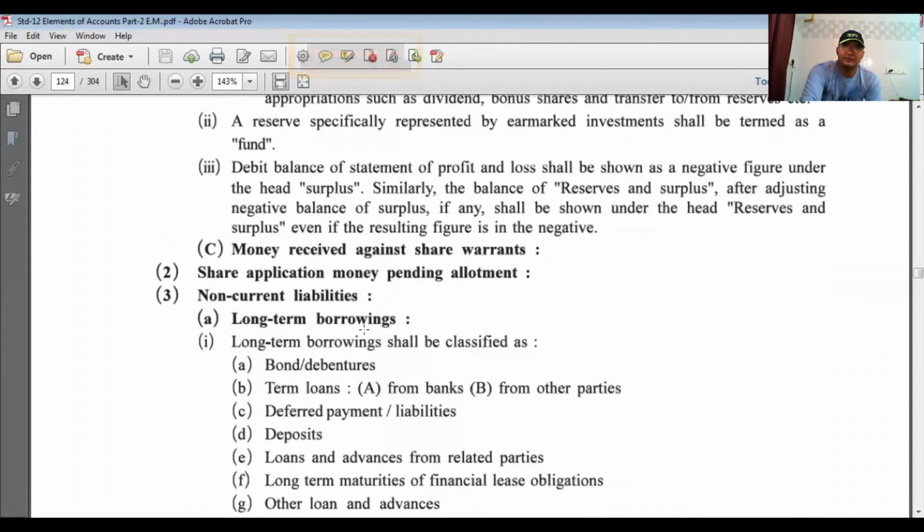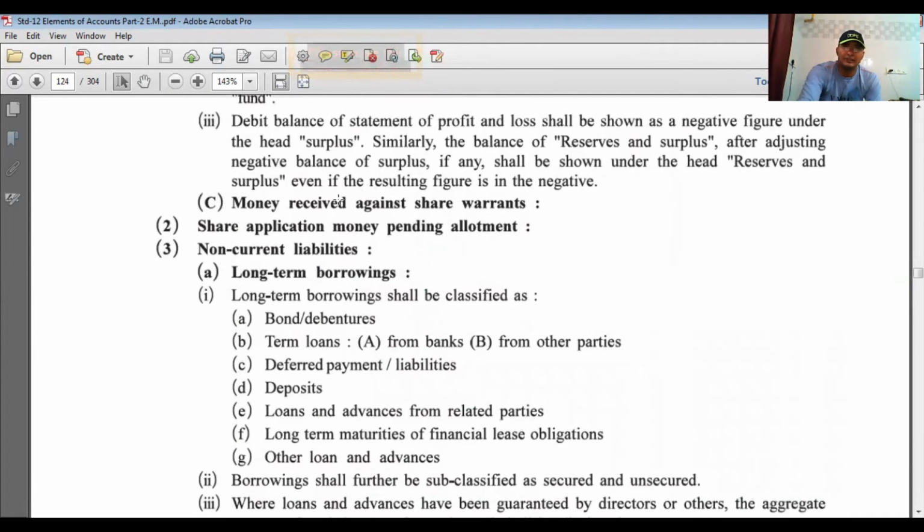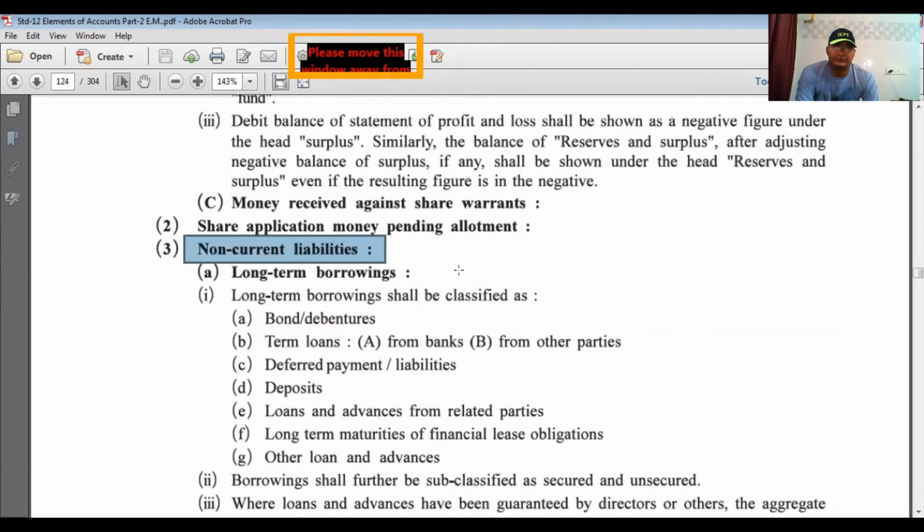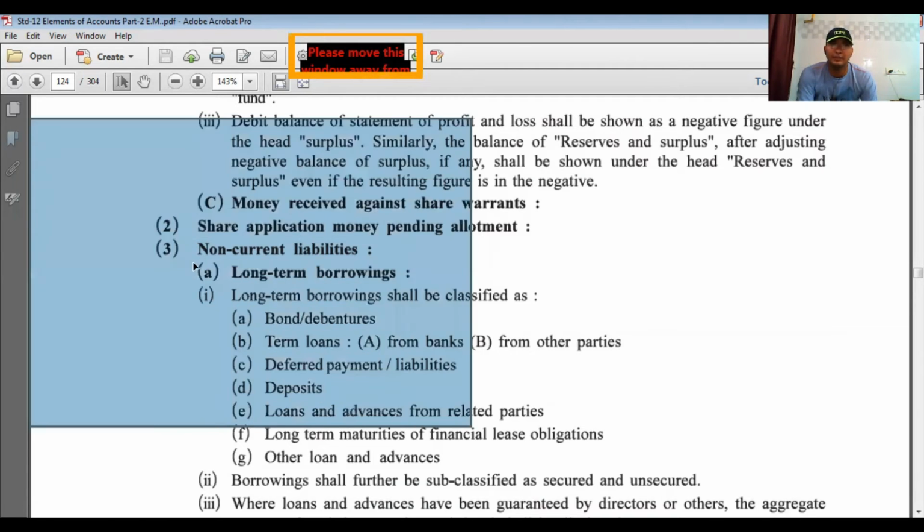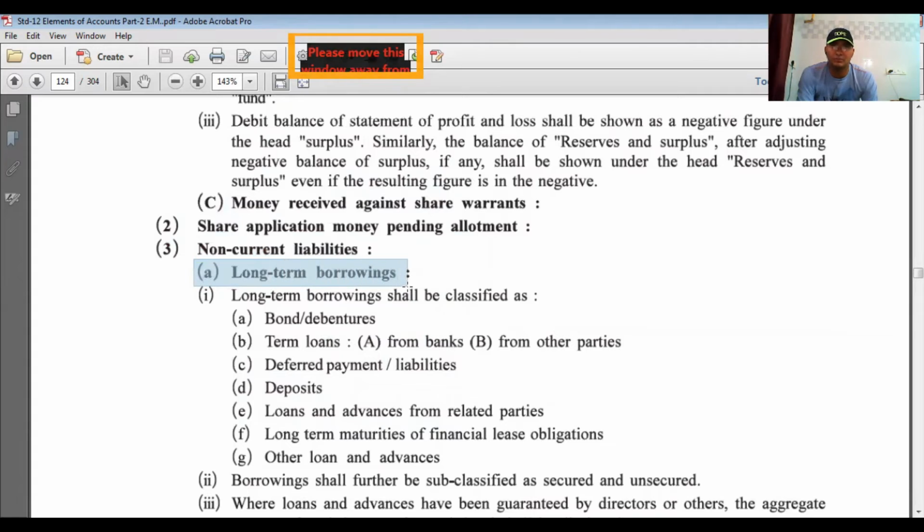Third point, money received against share warrant. There is no new thing here. And next point, that is share application money pending allotment. Again, there are no items covered here. Next point, non-current liability. Important point. Because under non-current liability, there are 3 to 4 points. One of them is long-term borrowings. In long-term borrowings, it covers bond, debenture, term loan, deferred payments, deposits, loans and advances, long-term maturities, other loans and